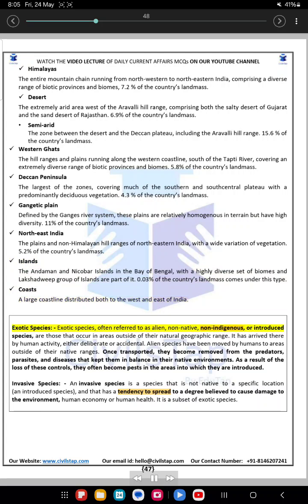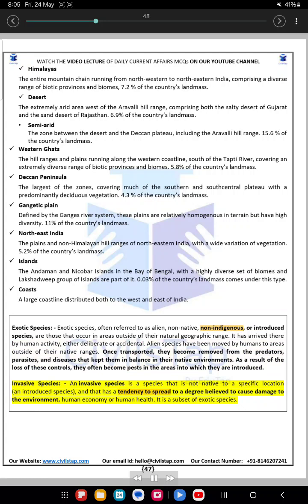Exotic species, often referred to as alien, non-native, non-indigenous, or introduced species, are those that occur in areas outside of their natural geographic range. They have arrived there by human activity, either deliberate or accidental. Alien species have been moved by humans to areas outside of their native ranges. Once transported, they become removed from the predators, parasites, and diseases that kept them in balance in their native environments. As a result of the loss of these controls, they often become pests in the areas into which they are introduced.